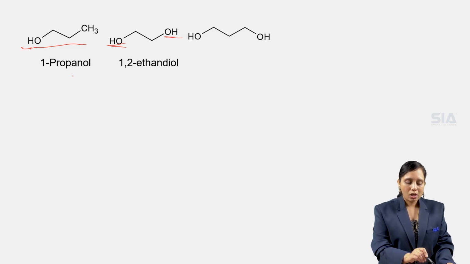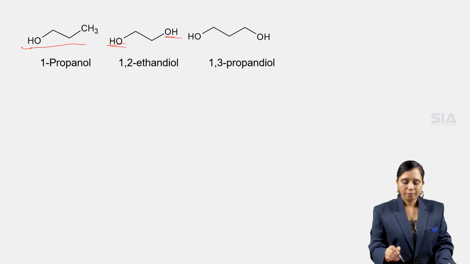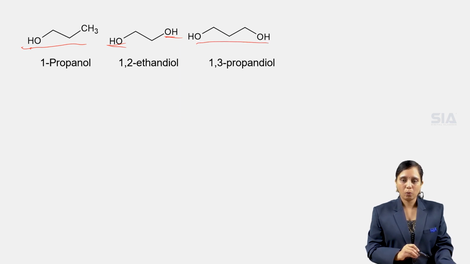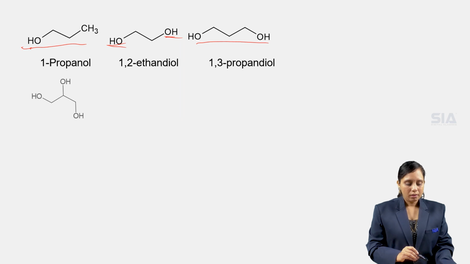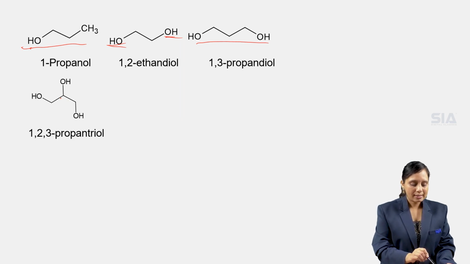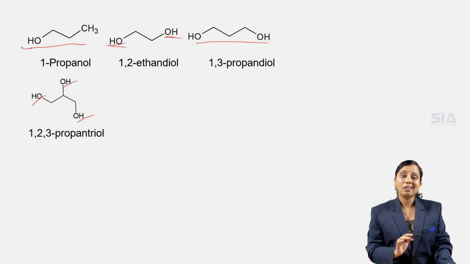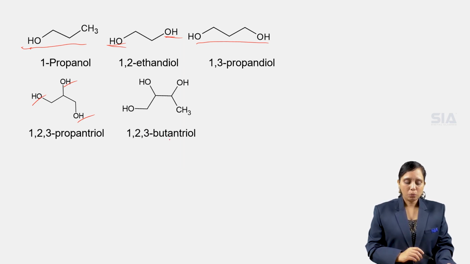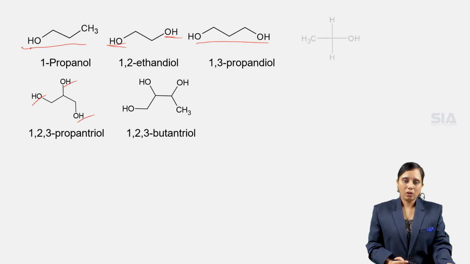So these are diols, and this is also a diol, 1,3-propane diol. Here, as there are 3 hydroxy groups, 1,2,3-propane triol, and one more, 1,2,3-butane triol.